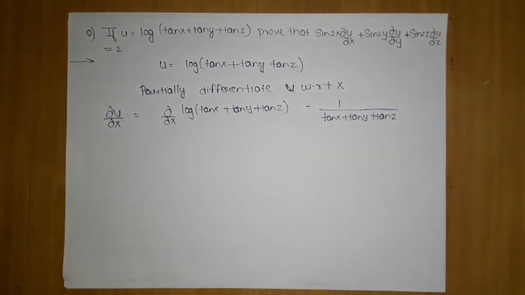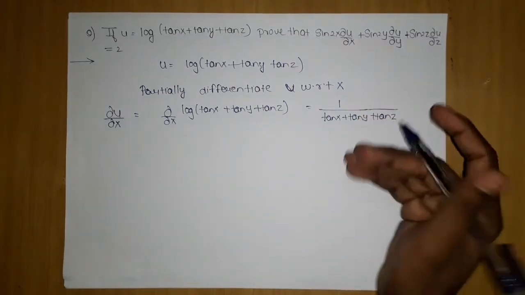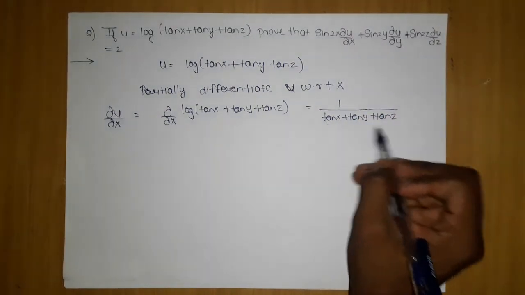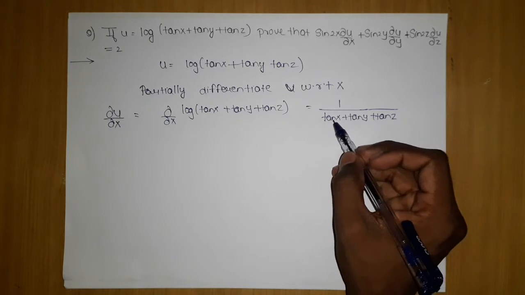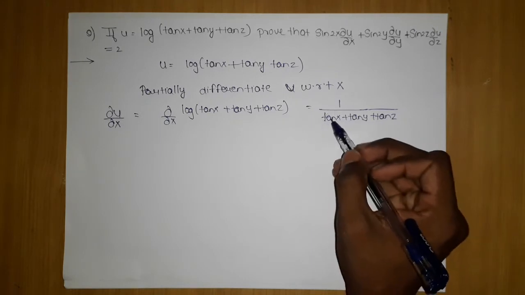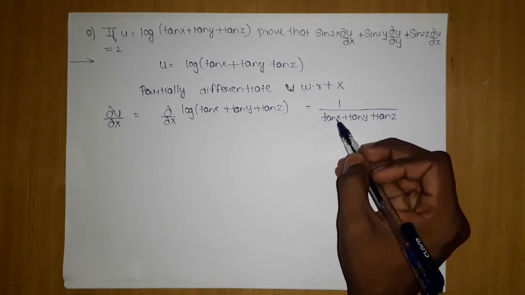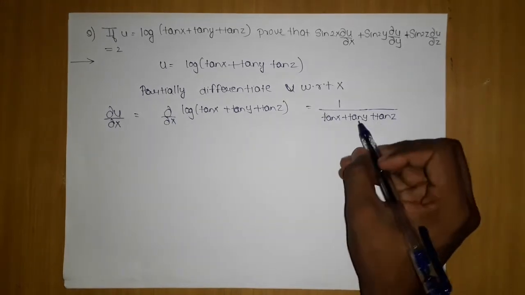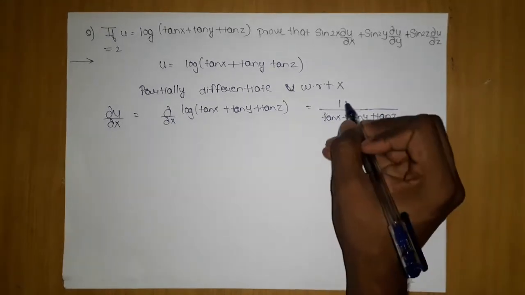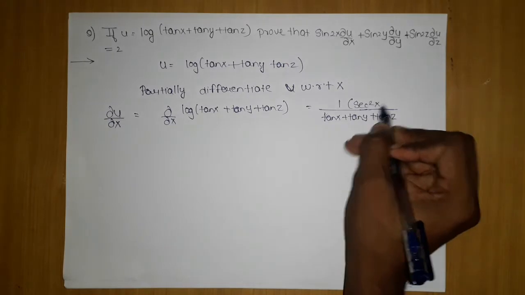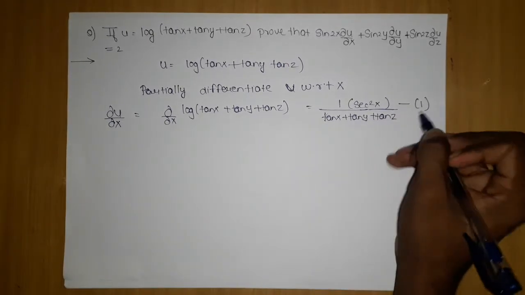Here we are partially differentiating it with respect to x. By the chain rule, when I differentiate this part by partial differentiation, I differentiate with respect to x while y and z are constant, so those two terms become 0 and this one is differentiated, which gives sec square x. So this is my first.